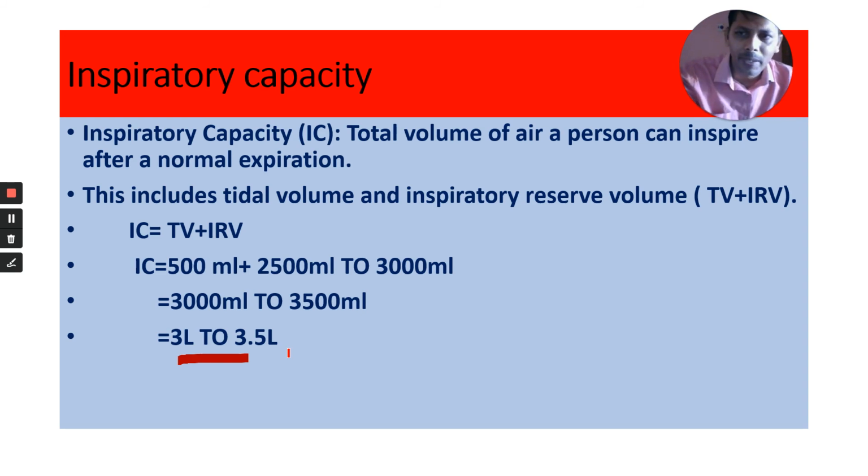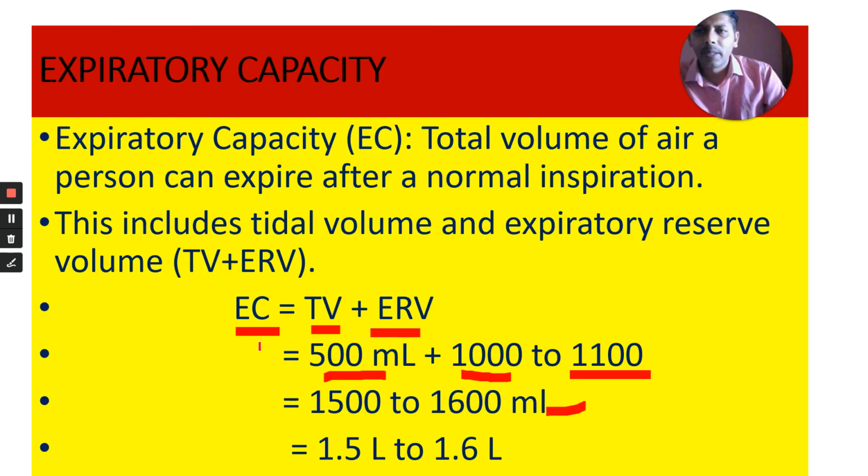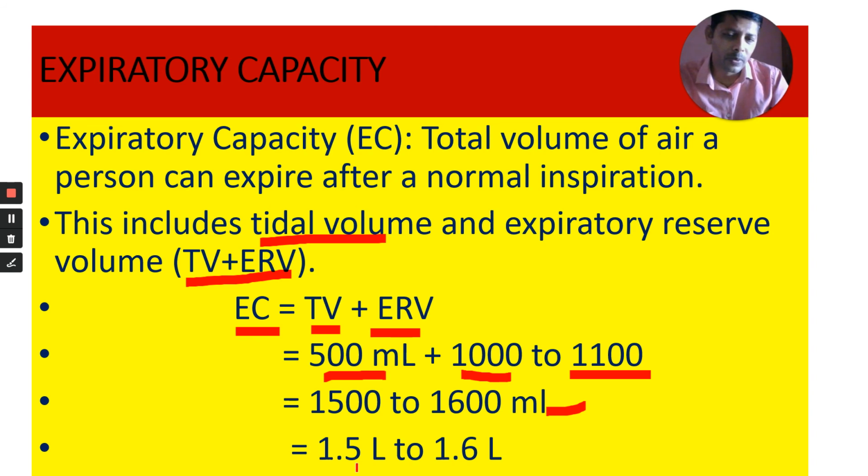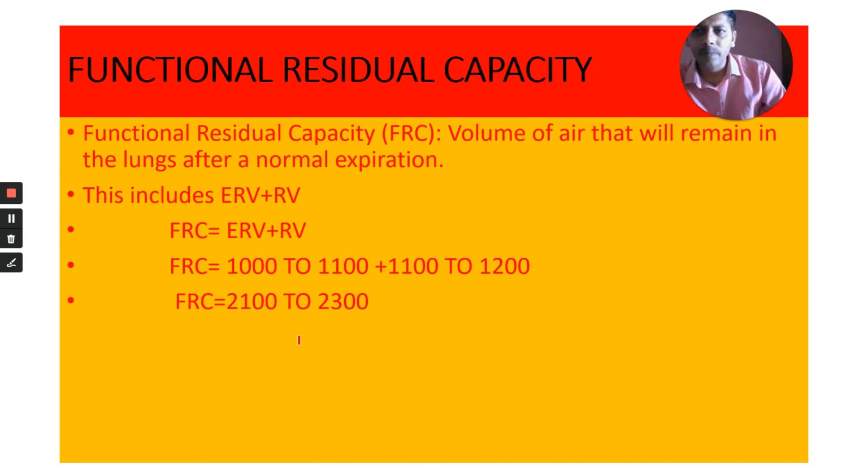That is 3 liters to 3.5 liters. Now the next one is expiratory capacity: the total volume of air a person can expire after a normal inspiration. This includes tidal volume plus expiratory reserve volume. Tidal volume 500, expiratory reserve volume 1000 to 1100. If you add these two, you get 1500 to 1600 ml, or 1.5 liters to 1.6 liters.